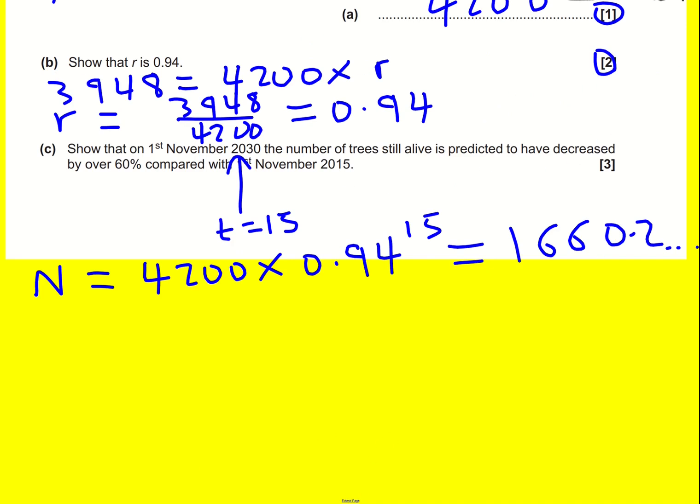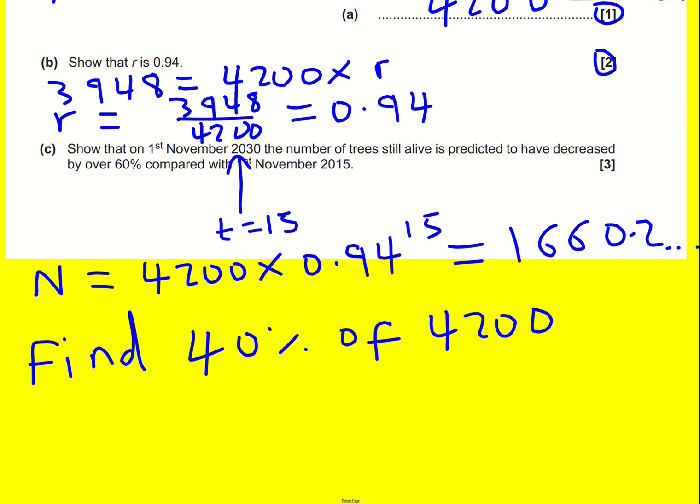Now, probably the simplest way of showing that it's decreased by over 60% is to find 40%. If we decrease by over 60%, that's going to mean that it's going to be 40% of the original. So find 40% of 4,200.